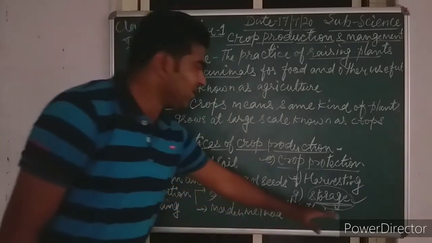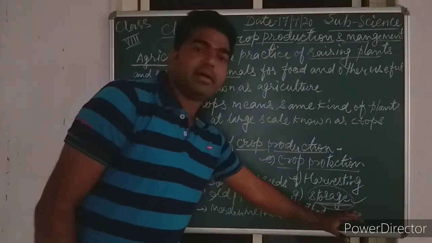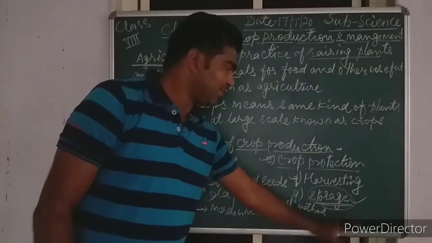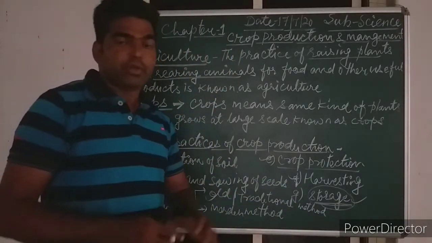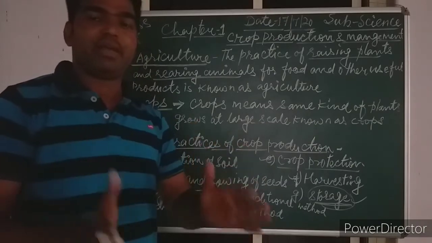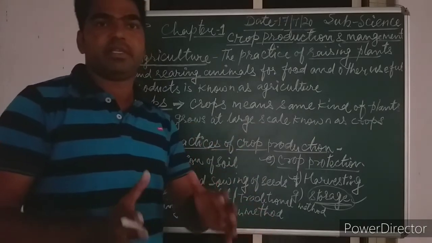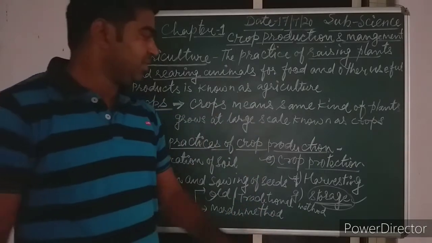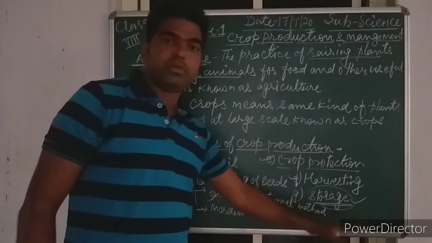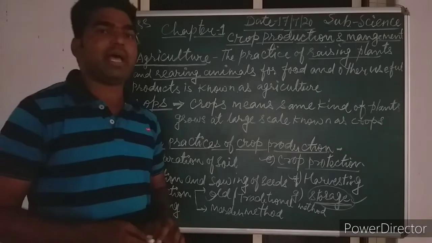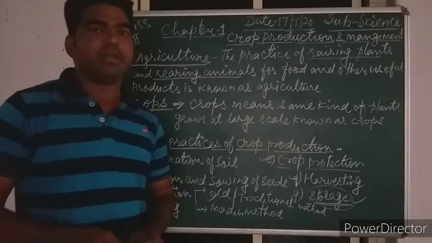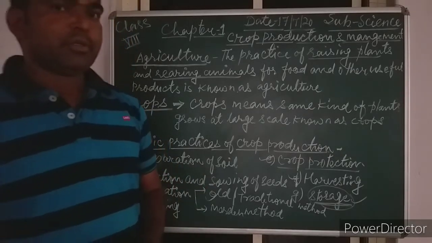So this is a very important last step: how to store the food well. If you store the food properly with all the facilities, you can ensure that food grains will be available throughout the year for all the people.